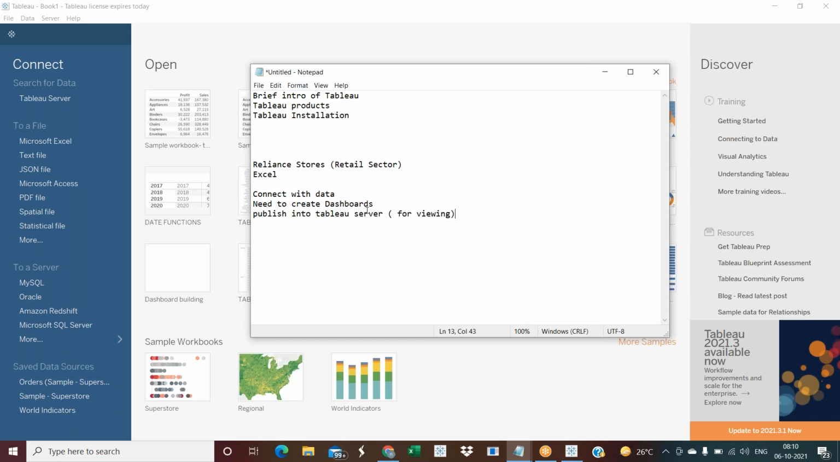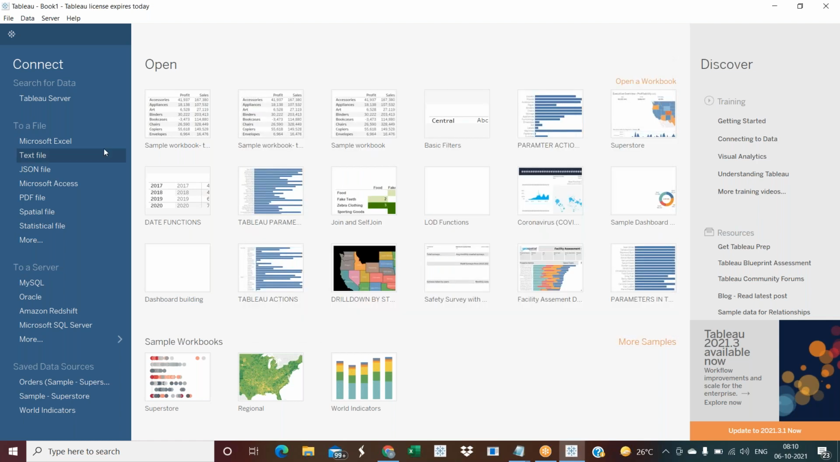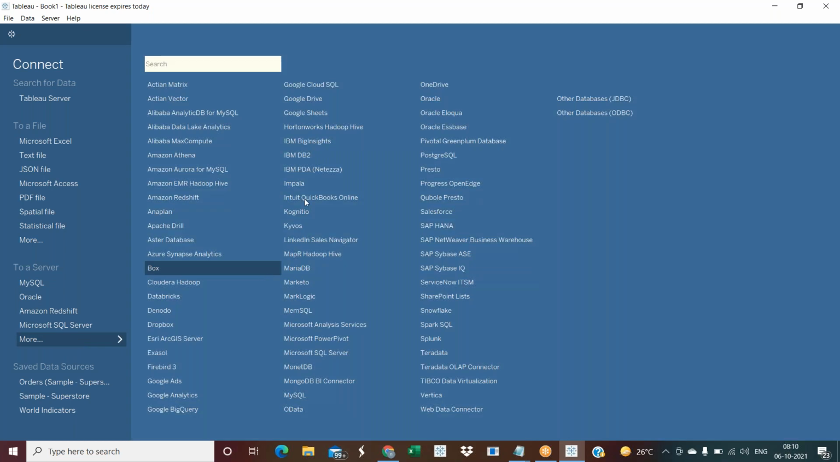Whenever you get data from a client, the first thing you need to do is connect with the data. Here we have different connections. The Tableau Server we'll discuss later. Here you have Microsoft Excel, a text file, a JSON file, Microsoft Access, and a PDF file. Coming to the server, meaning database files, you have MySQL, Oracle, Amazon, and Microsoft SQL Server. Just click on More, and now you can see all the different kinds of databases. So there is no problem at all.